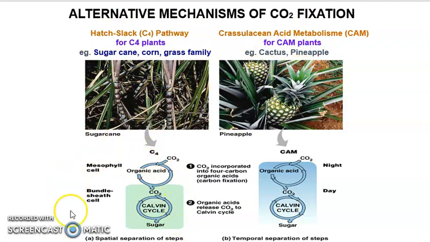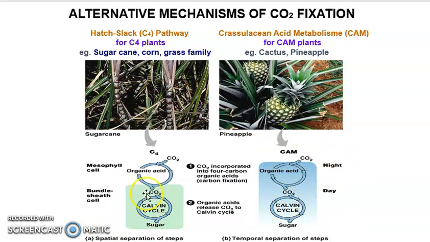So kalau awak tengok based on the basic pathway, for both of these pathways dia sama saja. Maksudnya carbon dioxide fixation berlaku 2 kali and then the carbon dioxide acceptor pun ada 2. Lepas tu dari segi carbon dioxide fixing enzyme pun ada 2. Dia punya perbezaannya adalah kalau untuk C4 pathway, it will occur in different locations, which are the mesophyll cell and also the bundle sheath cell. But for CAM pathway, it will occur during different times, which is during the night and also during the day.